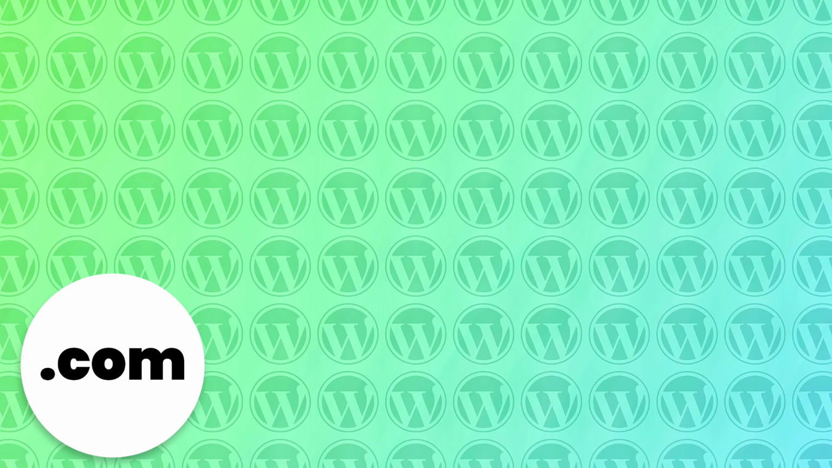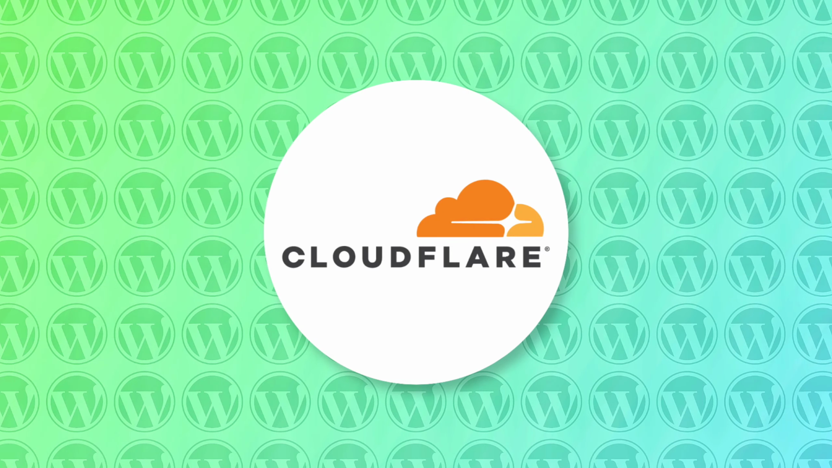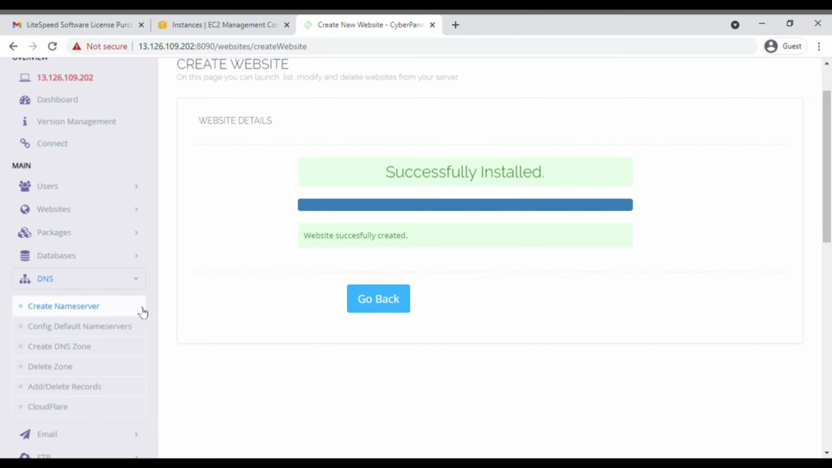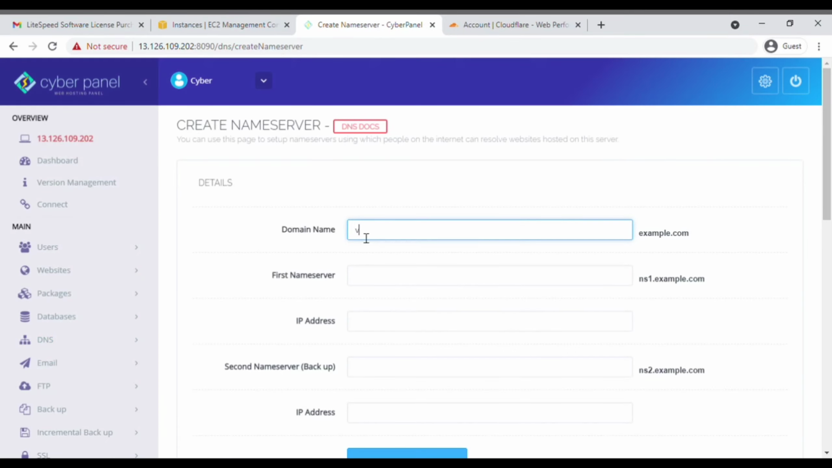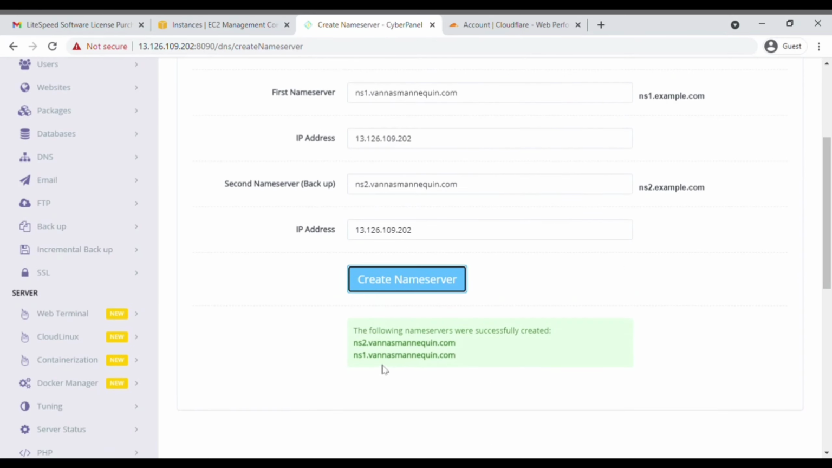Now we are going to connect the domain name to the website. There are two methods. One is for those who are using Cloudflare and one for those who are not using Cloudflare. The first method is for those who are not using Cloudflare. We are going to create our own name servers. For that, go to the DNS, click on Create Name Servers. Enter the domain name. In the first name server, enter ns1.yourdomainname and the server IP address, and in the second name server, add ns2.domainname. After that, click on Create Name Servers. You must use these name servers in your domain registrar to connect your domain.